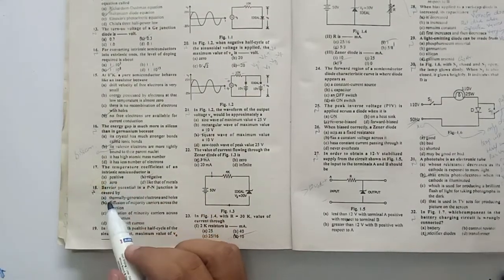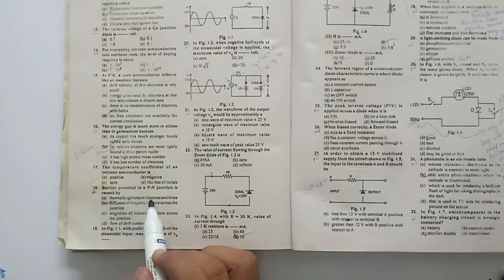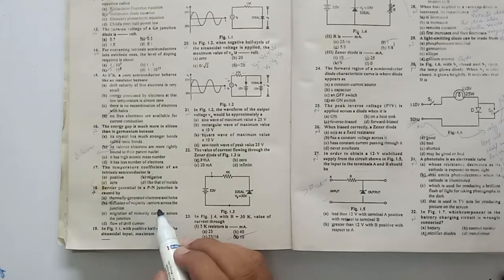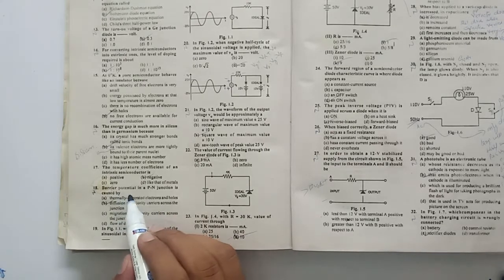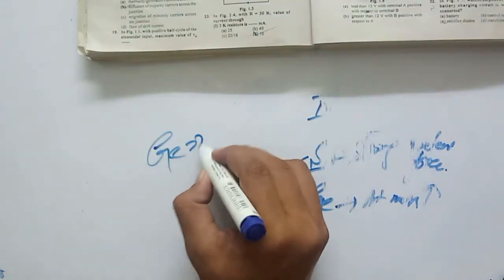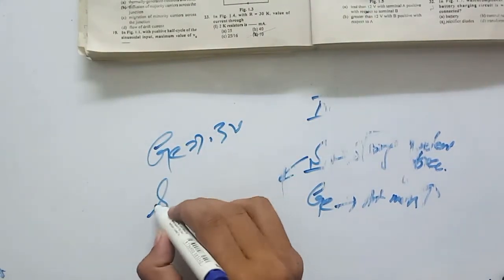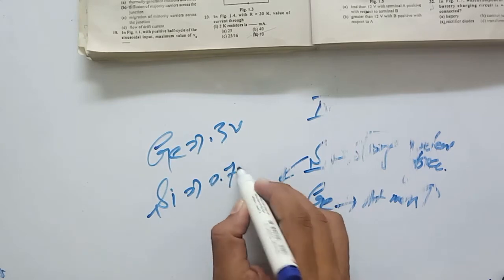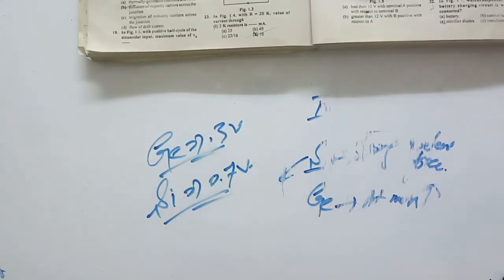Okay, next MCQ is 18. Barrier potential in a PN junction is caused by thermally generated electron and holes, diffusion of majority carriers across the junction, migration of minority carriers across the junction, flow of direct current. So the correct option is diffusion of majority carriers across the junction. That is the barrier potential. Barrier potential for germanium is equal to 0.3 volt, and for silicon it is equal to 0.7 volt. And this will be unbiased.